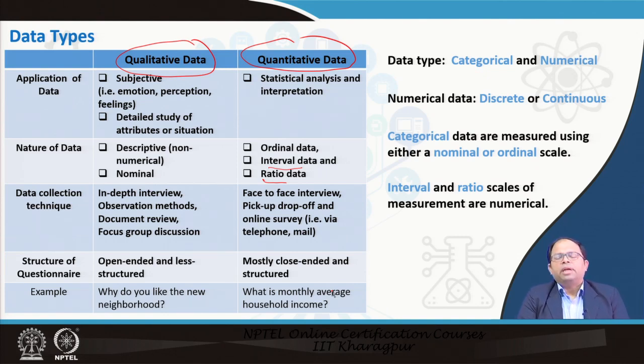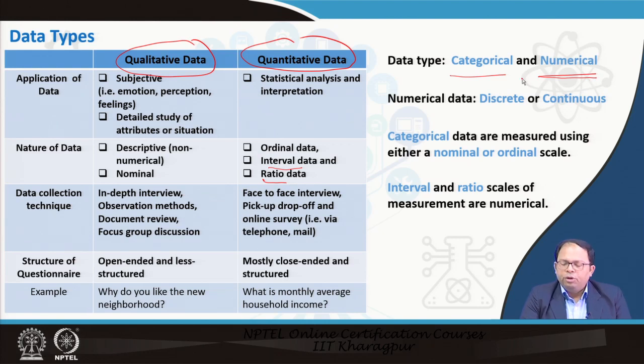Data could also be categorized in two other ways. One is categorical data, another is numerical data. Categorical data, as you can understand from the term, is all about categories. We can break the entire data set into different categories, or each individual property that we are surveying could be categorized. And numerical means we can give a numerical measure to that particular aspect that we are surveying.